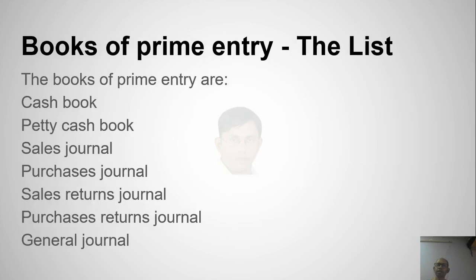Books of prime entry, the list. The books of prime entry are cash book, petty cash book, sales journal, purchase journal, sales return journal, purchase return journal, general journal.